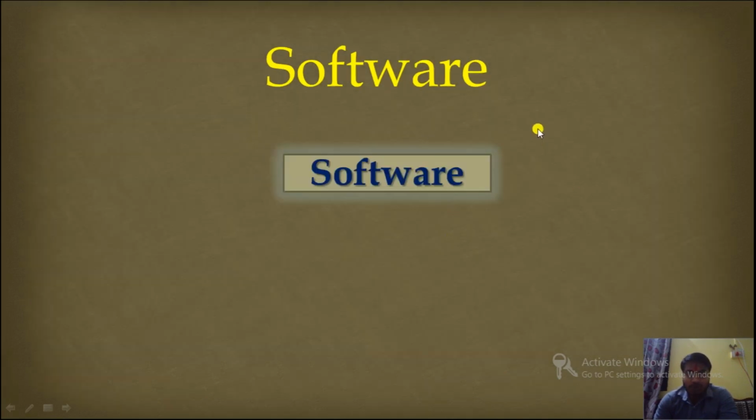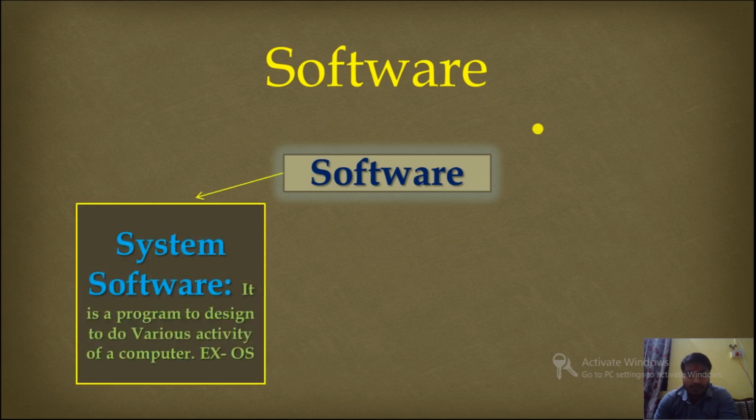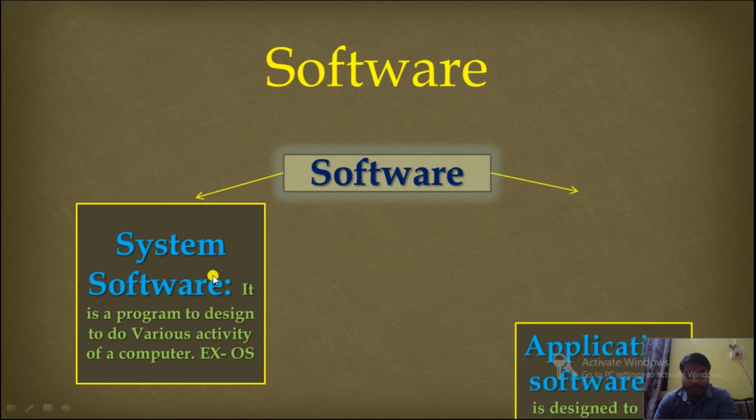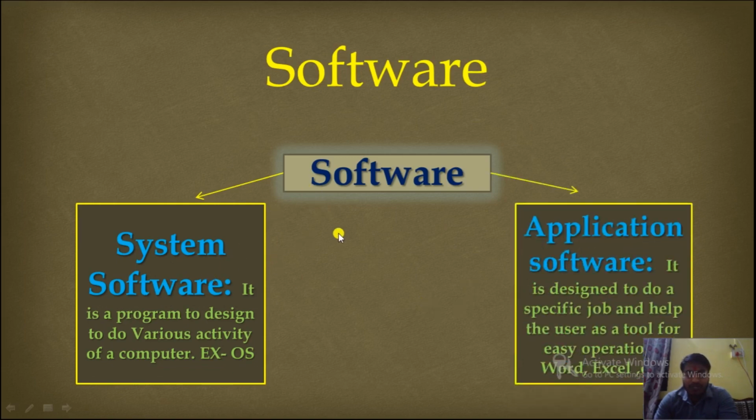Now types of software. First, system software, and second, application software. So we have two types of software: system software and application software. Now what is system software? It is a program designed to do various activities of the computer, or in other words, system software controls the overall activity of the computer, like device management, where input output comes, memory management, process management, processor management, file management, security.